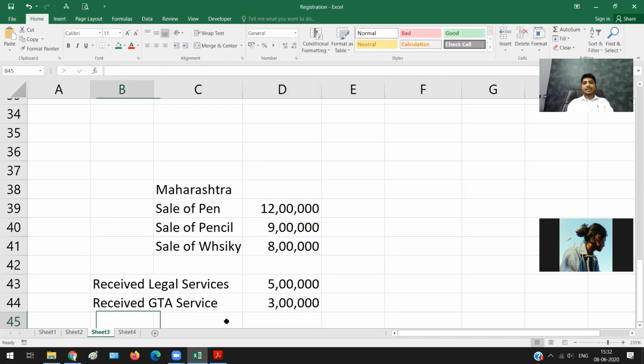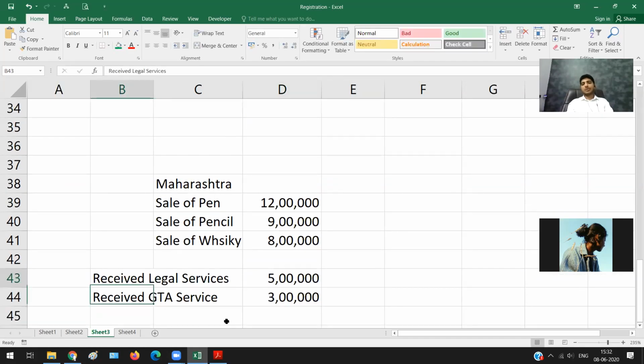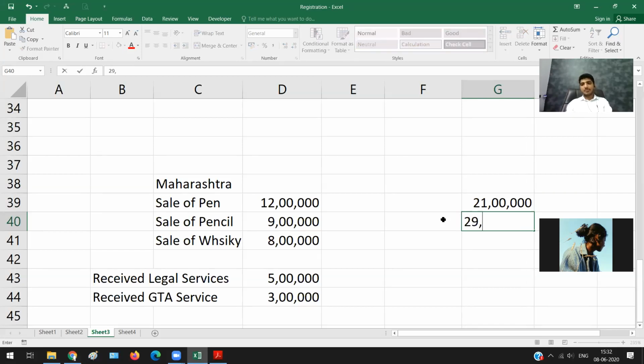So what is my aggregate turnover? You tell me. Is it 12 lakh plus 9 lakh, that is 21 lakh rupees? That is the first option, option A. Option B is 21 plus 8, that is 29 lakh rupees. Option C is 29 plus 8, that is 37 lakhs. There is no option D. Don't expect option D. That is not there at all.